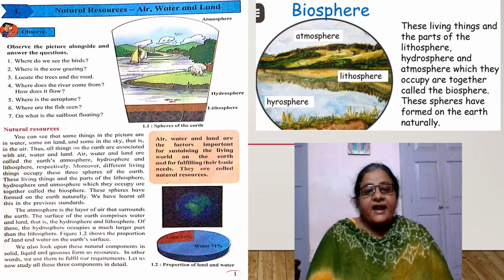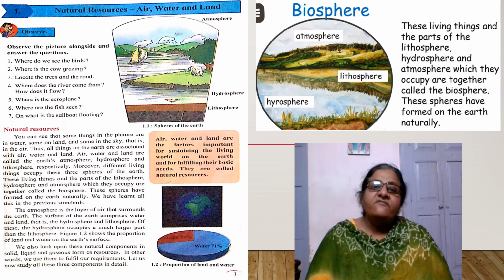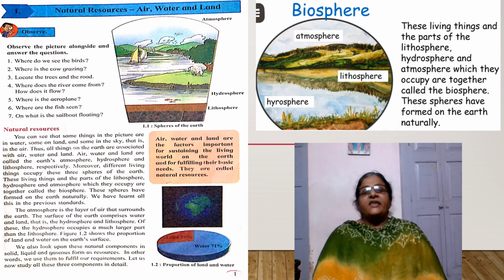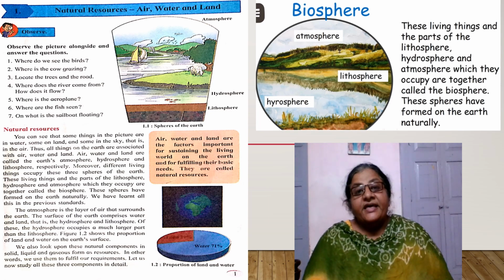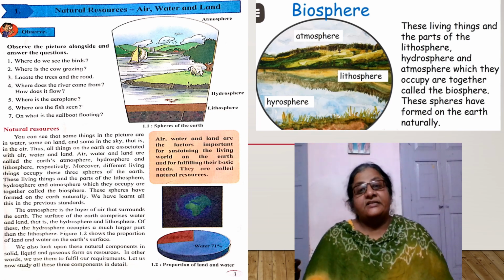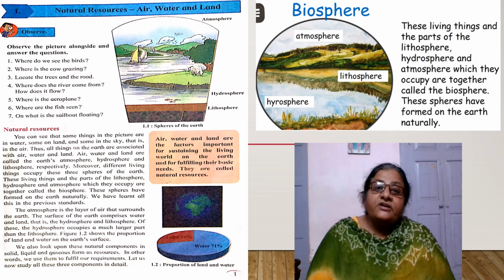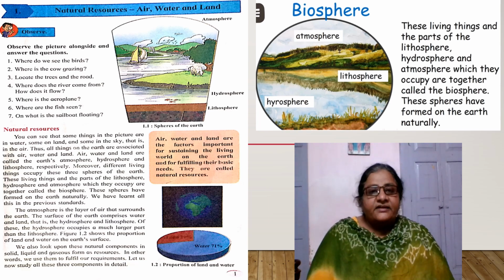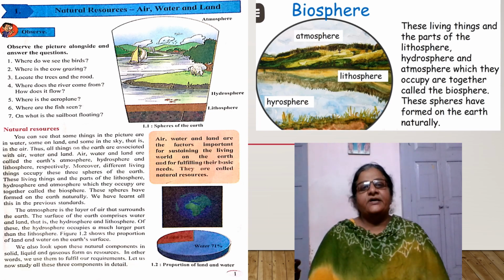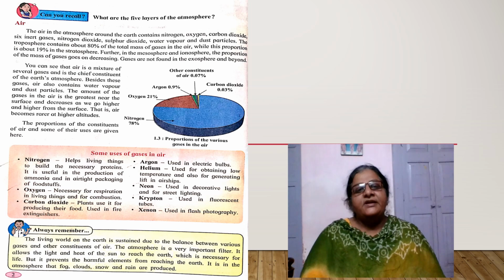This air, water and land are the factors important to sustain the living world on the earth. We can continue our life on the earth because they satisfy our basic needs. Hence, these are called natural resources. And we see living things in air, in water and in land. So all the living things together with the atmosphere, hydrosphere and lithosphere where they live form the biosphere. All these spheres form naturally.